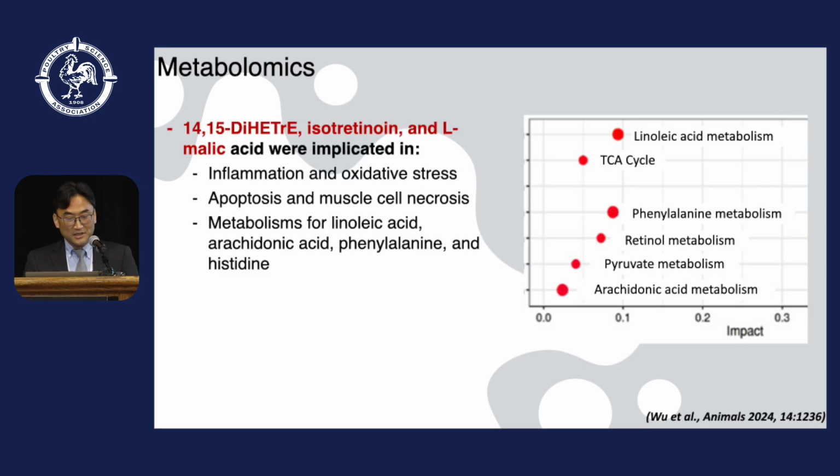These 3 metabolites may be implicated in inflammation, oxidative stress, apoptosis, and muscle cell necrosis, and in the metabolism of linoleic acid, arachidonic acid, phenylalanine, and histidine. This result is consistent with the pathway analysis shown in the table on the right-hand side.